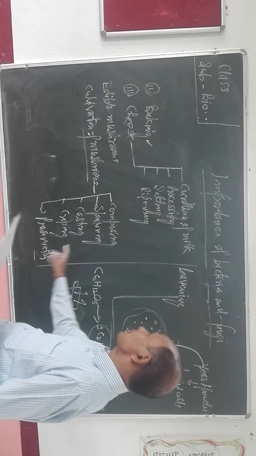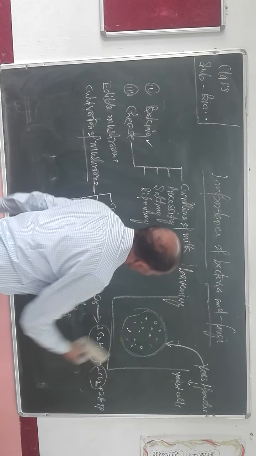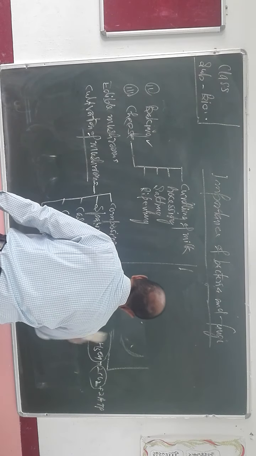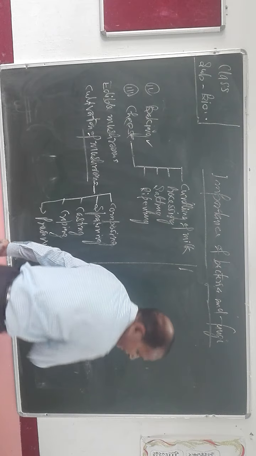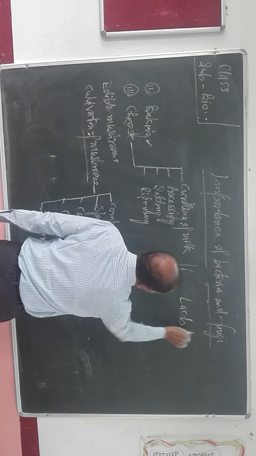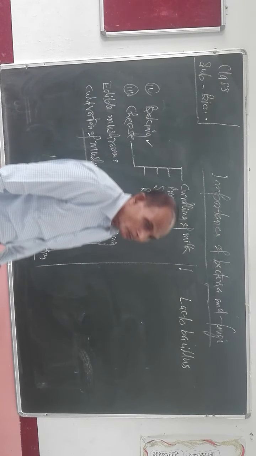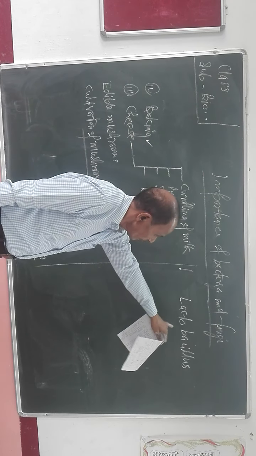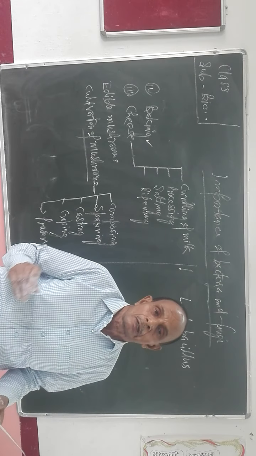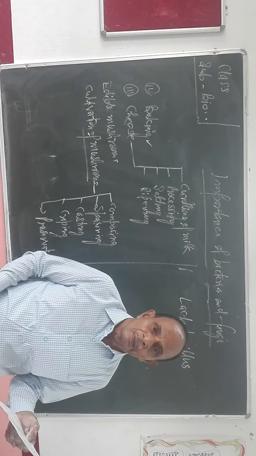What are those 4 steps? First one is curdling of milk. The milk is converted into curd by adding lactobacillus. This process of converting milk into curd is known as curdling of milk.